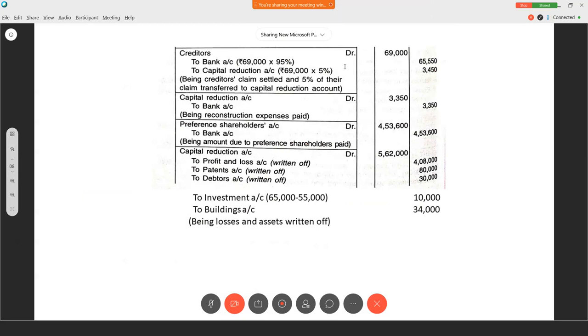Creditors account debtor, we have to make the settlement, right? Creditors account debtor 69,000 to bank account. We have to give them only 95% of it. To capital reduction account. What is the saving for us? What is the discount we received? 5% of it. So 3,450. Is it clear?